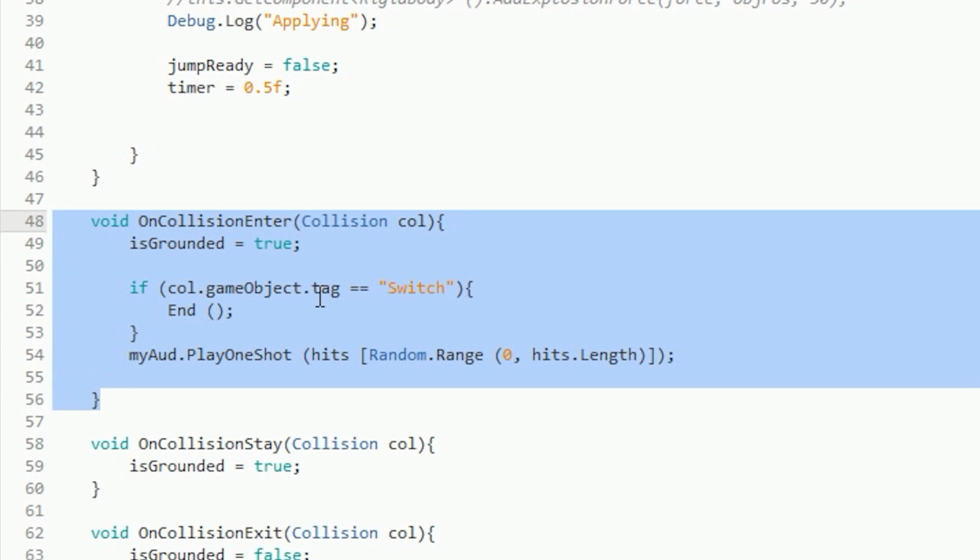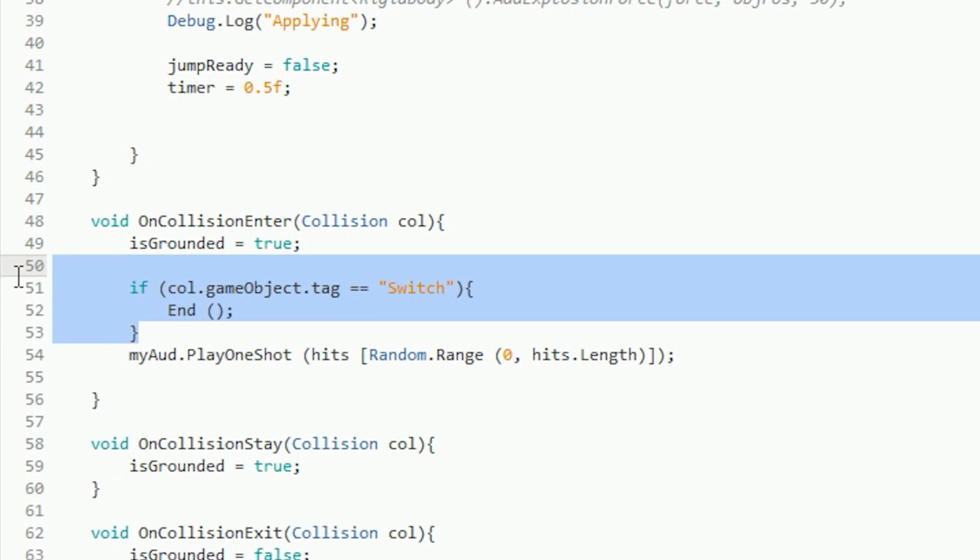So in scripting it's void OnCollisionEnter instead of OnCollisionStay. OnCollisionEnter basically means that every time you hit something or touch something for the first time inside the actual game, it's going to call that function, and of course every time we touch something you make a slappy sort of watery slappy sound a fish would make. Something like that, I don't know. It's always fun to get creative with sound effects.